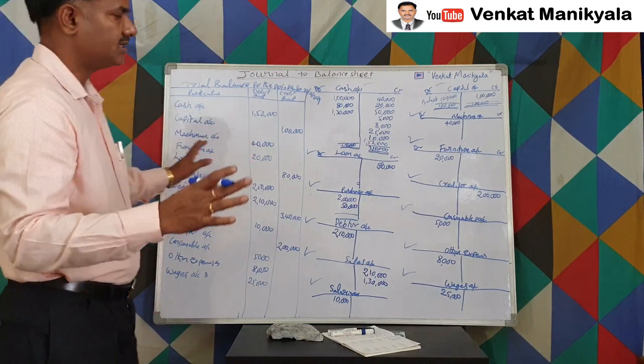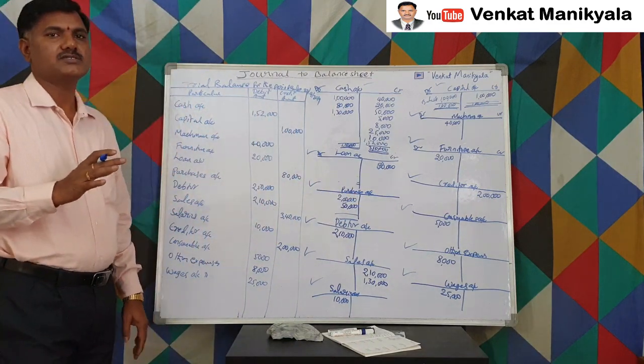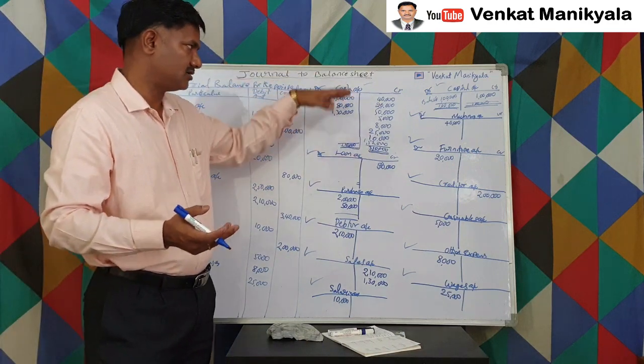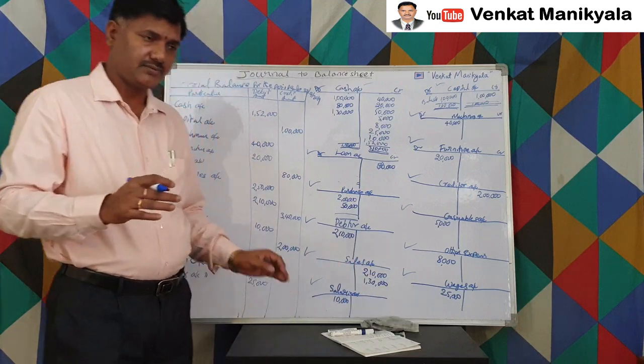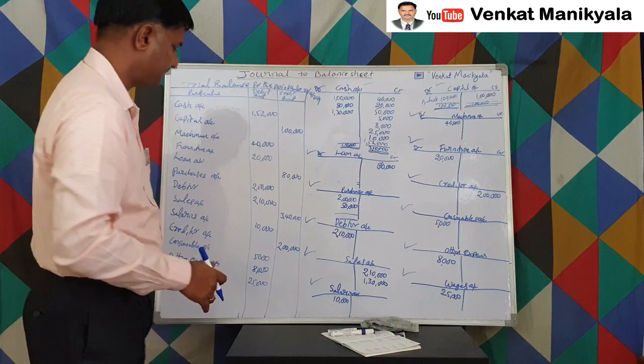Now all the accounts are completed. If any account is forgotten, obviously the trial balance won't tally. If there is any error in totaling or balancing also, the trial balance won't tally, because for each and every entry we made one debit and one credit, right? So when we total it, it must tally.